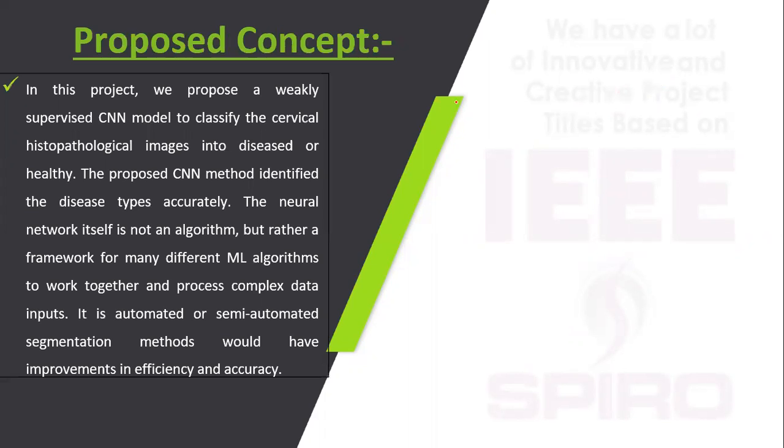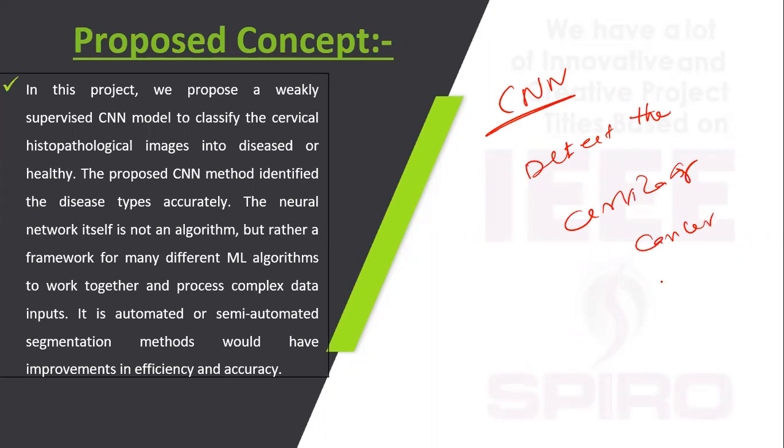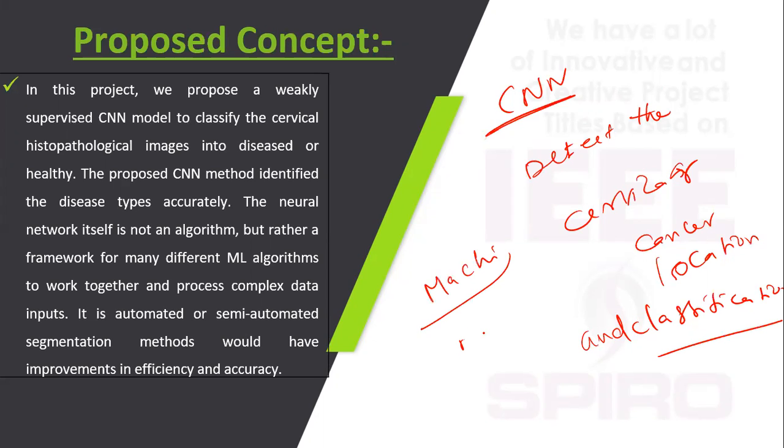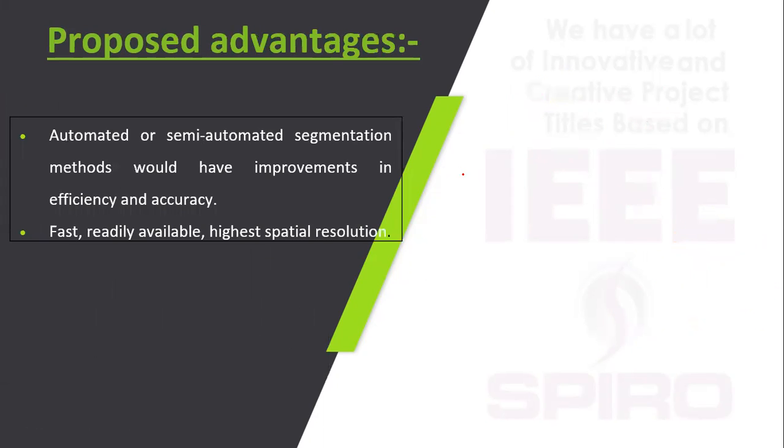So in our proposed concept, we use a CNN to detect the cervical cancer locations and classifications. It's different from machine learning algorithms. In machine learning it needs more complex data. In deep learning, a lesser amount of data is enough to analyze the diseases. The proposed advantages are accuracy and a fast and reliable system.